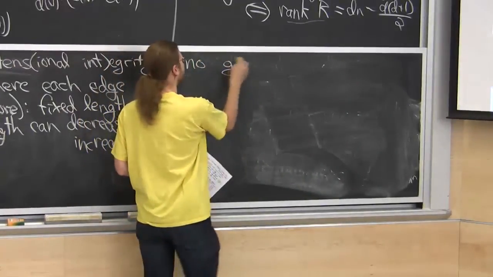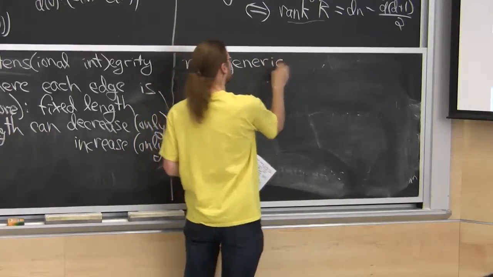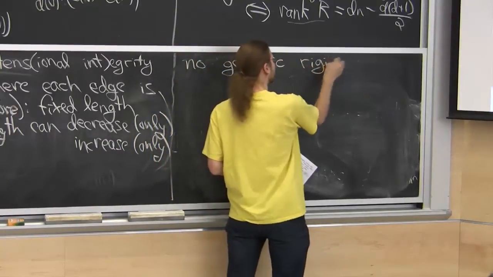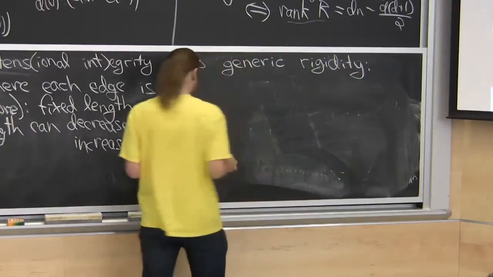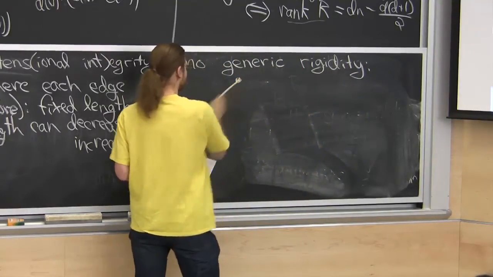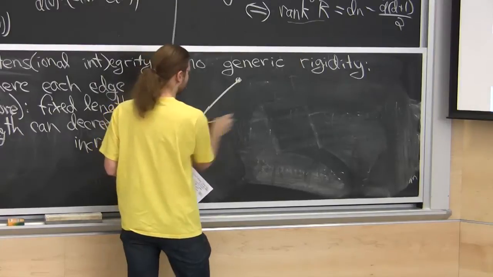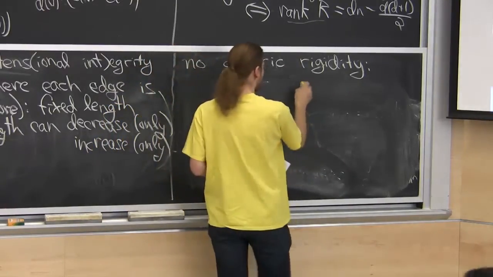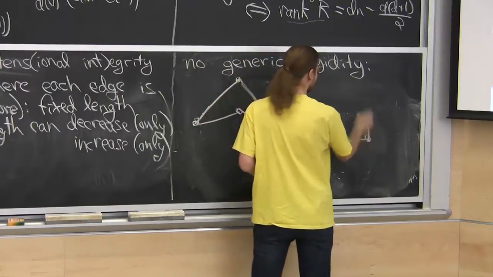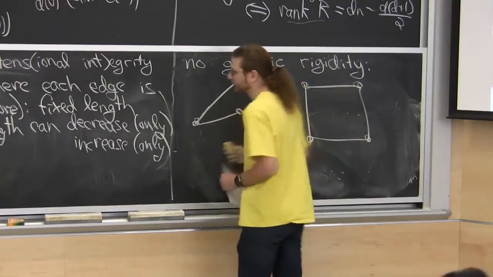Problem is, there's no notion of generic rigidity. For example, this is a generically flexible linkage. We all know it.